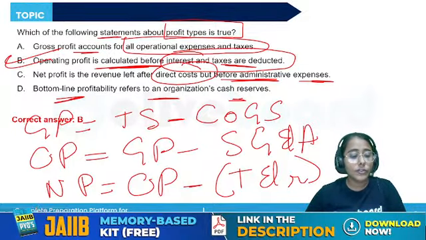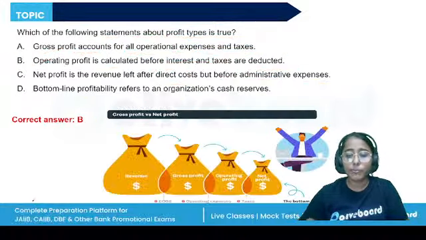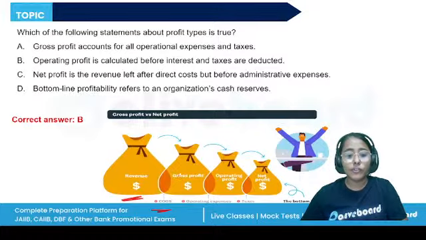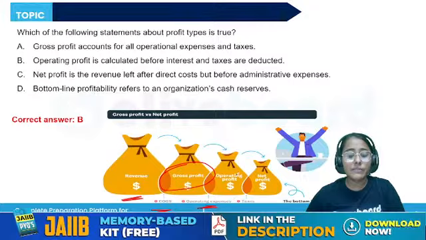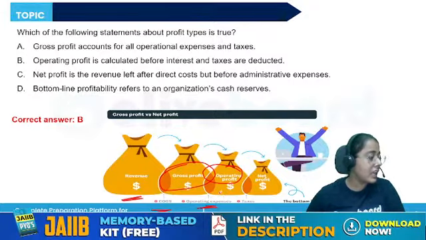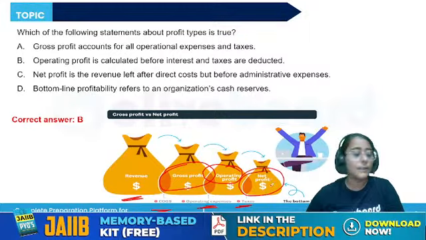All right, so here's how the three levels of profits are calculated. From the revenue, subtract the cost of goods sold, we have the gross profit. From that, subtract the operating expenses, we have the operating profit. From that, subtract the taxes and interest, we have the net profit.